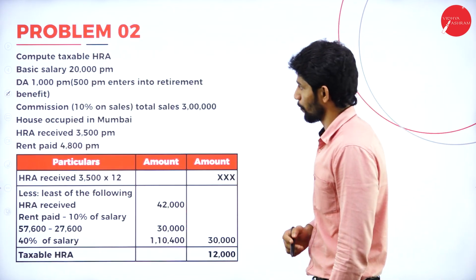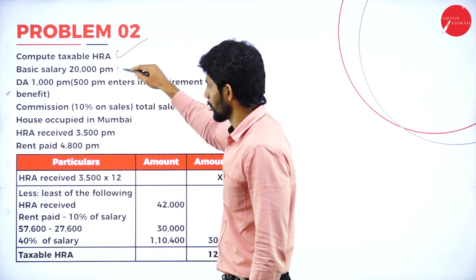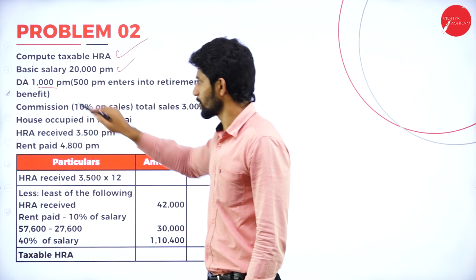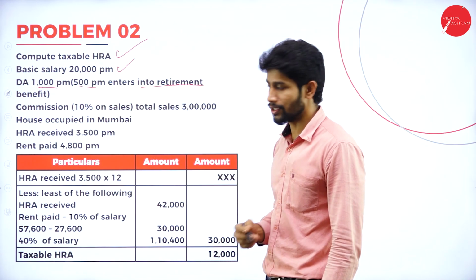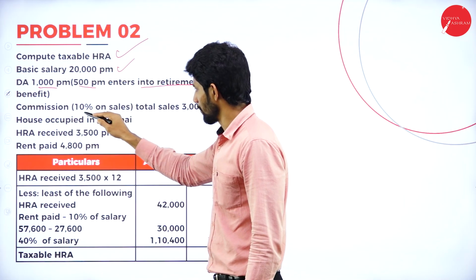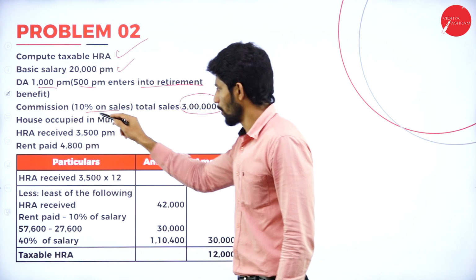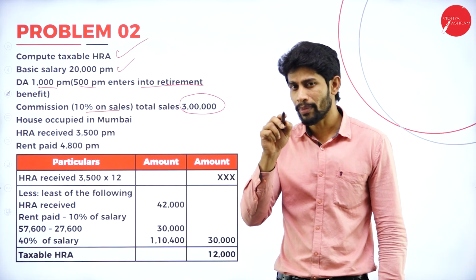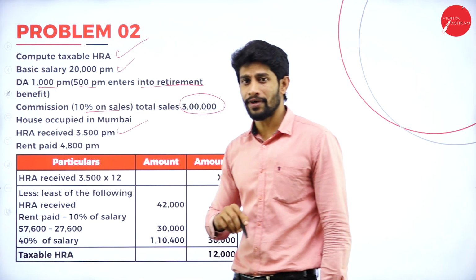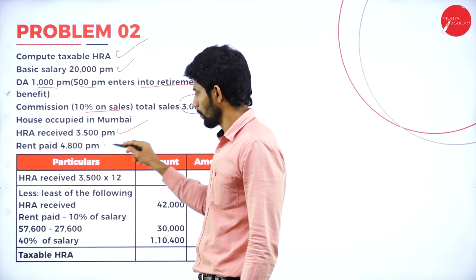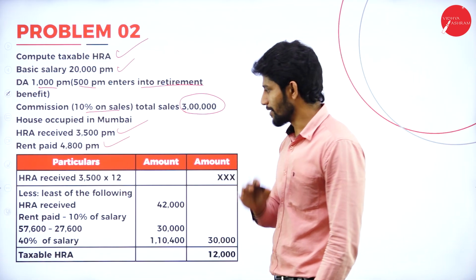So moving on to the next problem, problem number 2, compute taxable HRA. Basic salary 20,000 per month, DA 1,000 per month, but 500 per month enters into retirement benefit. Next, commission 10% on sales. Total sales is 3 lakhs. House occupied in Mumbai, which means Mumbai is a metro city. HRA received is 3,500 per month, and rent paid is 4,800 per month. So now very simple, easy.